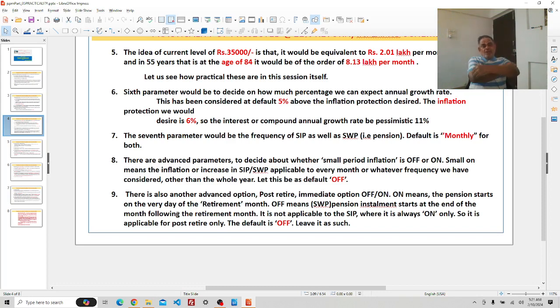For SIP, the policy starts on the day you start the investment, and thereafter every year, every month, on the first of the month. For pre-retirement, this immediate pension off option is not applicable. Only for post-retirement can we decide. Let it be off, the default.